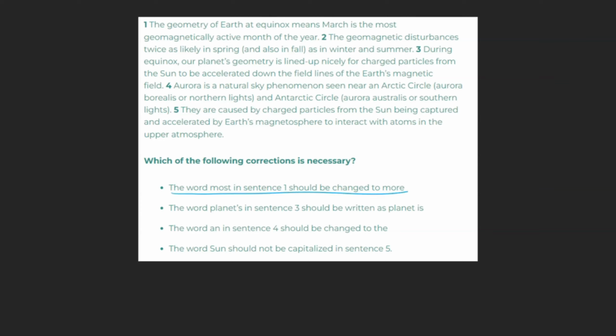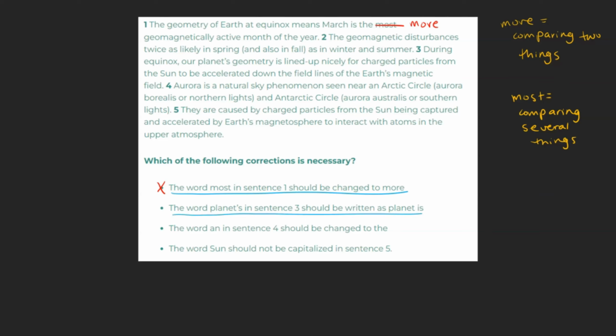The word "most" in sentence 1 should be changed to "more." If we did that, our sentence would read as "March is the more geomagnetically active month of the year." This doesn't make sense, as "more" implies a comparison between two things, but there are more than two things being discussed here: March and all the rest of the months of the year. "Most" implies a comparison between several things, in this case, March and the rest of the months. As this correction is not only unnecessary but is also incorrect, we can mark it off.